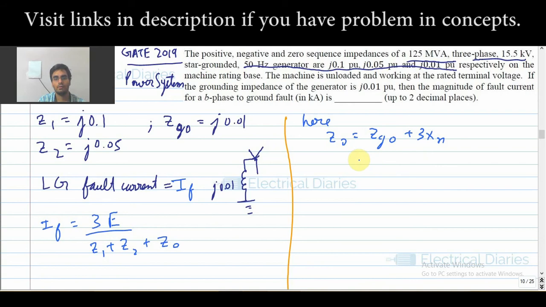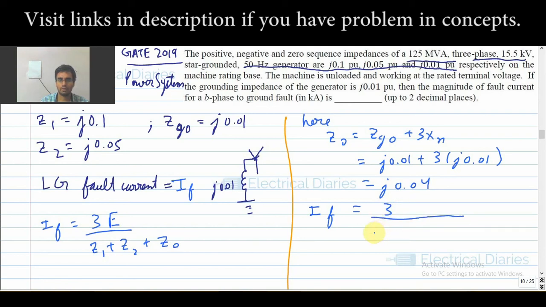If you don't know these, then you can visit the links in the description. ZG0 is j0.01 plus 3 times j0.01, so it will be j0.04. So your fault current IF will be 3E, where E is 1 per unit. We assume it this way only if it is not given.